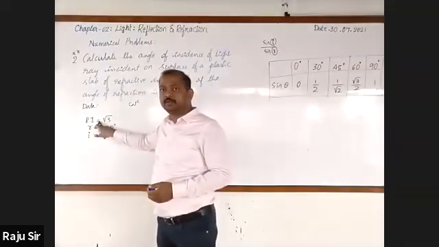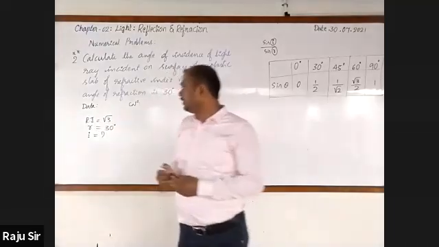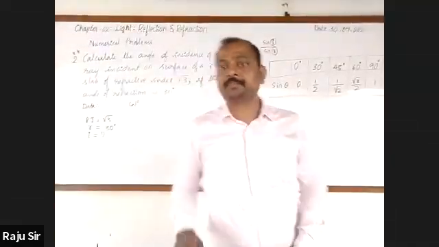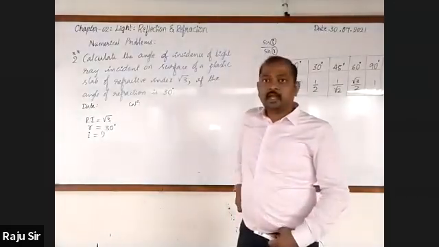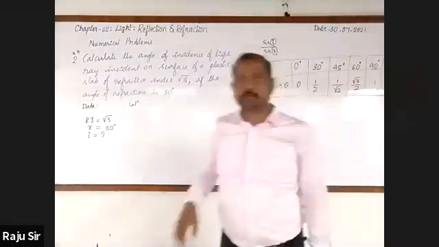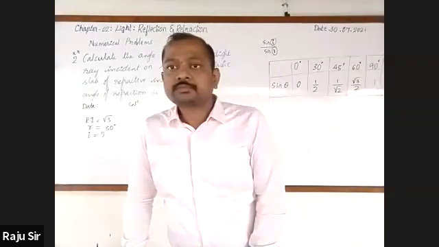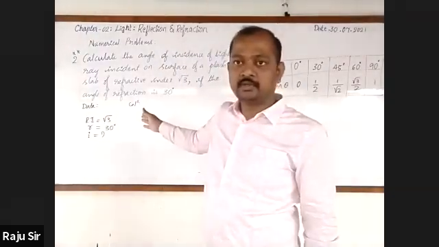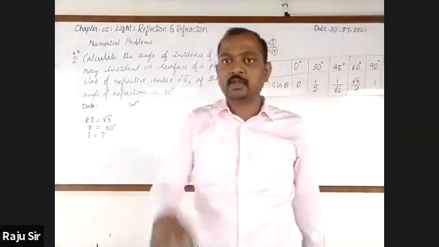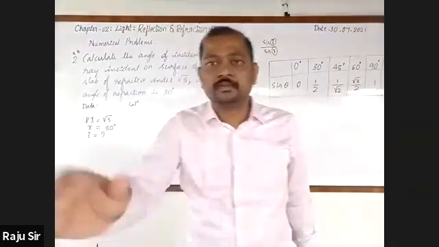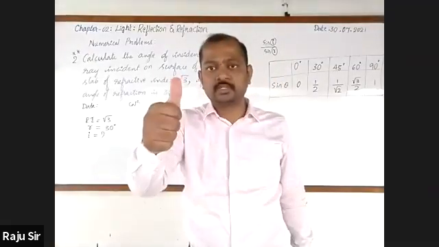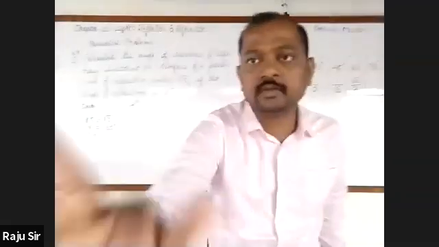Refractive index is √3. Angle of refraction 30 degree. And angle of incidence should be found out. Deepashri, have you understood? Then Arshita H, Nitish Kumar, Anushka, understood? Okay.